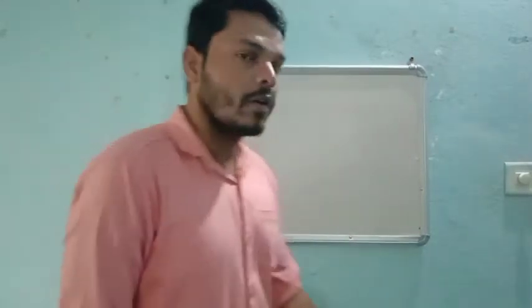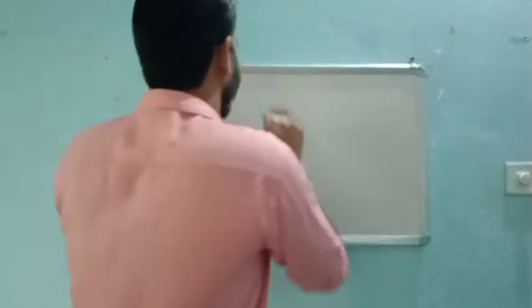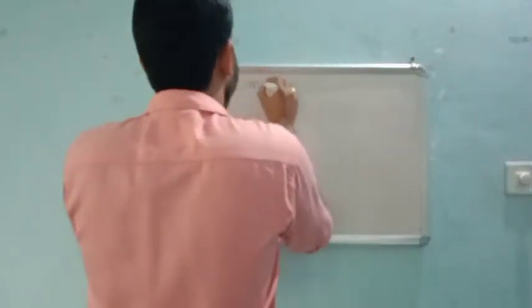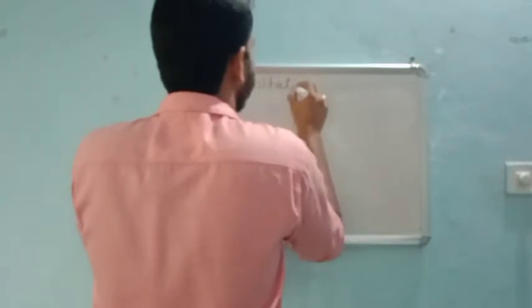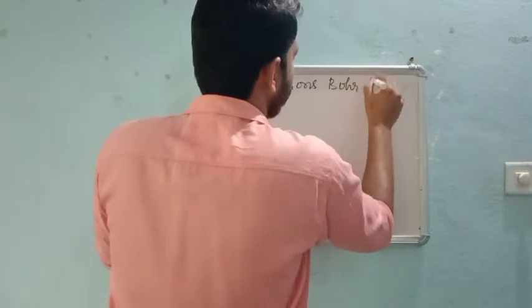Later we will see some limitations of Bohr's theory, that means the cases where Bohr's theory fails to explain.